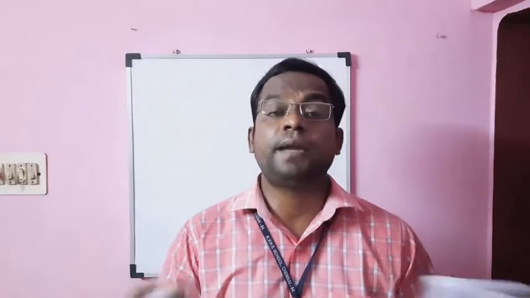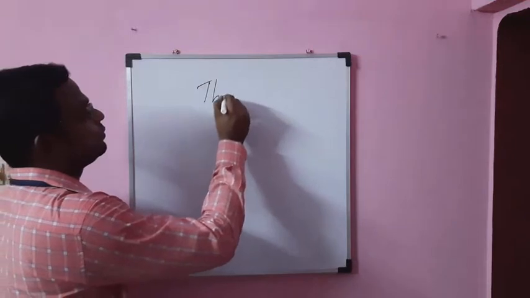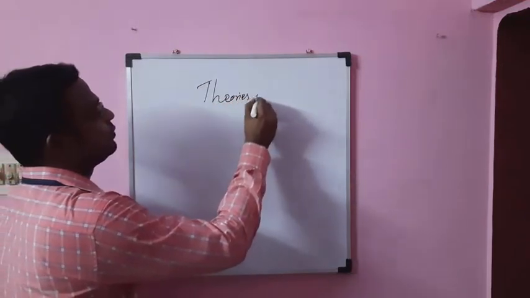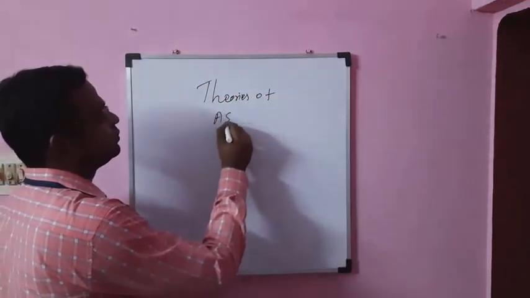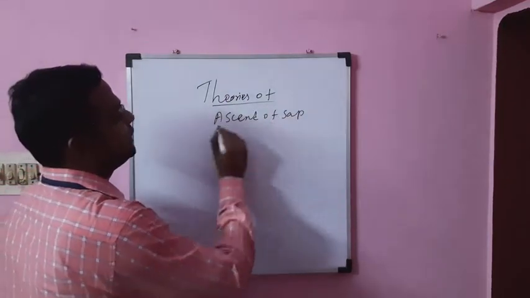Now we are going to learn what the different theories are that explain the mechanism of ascent of sap. There are three important theories. Let me write the names of the theories. The theories of ascent of sap.